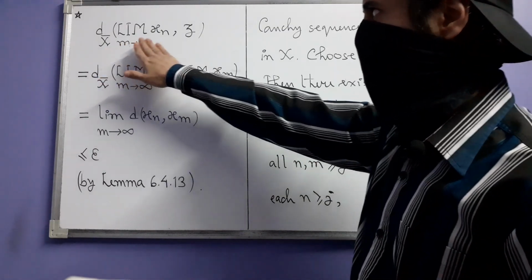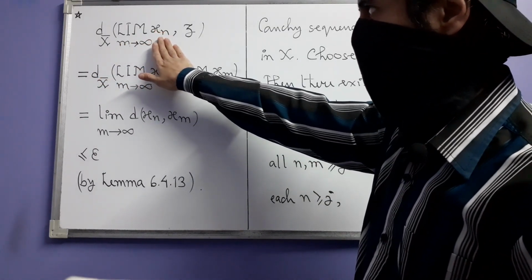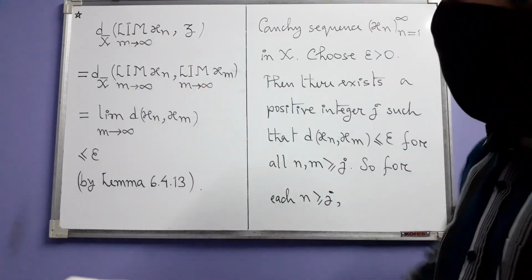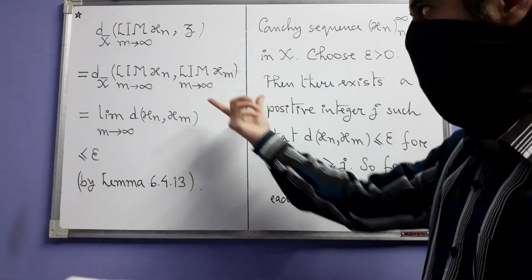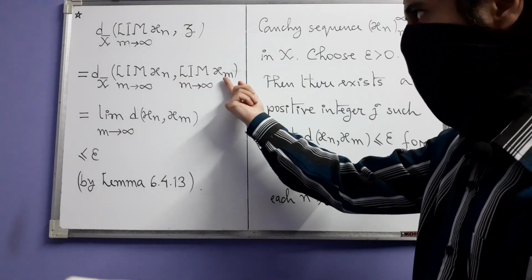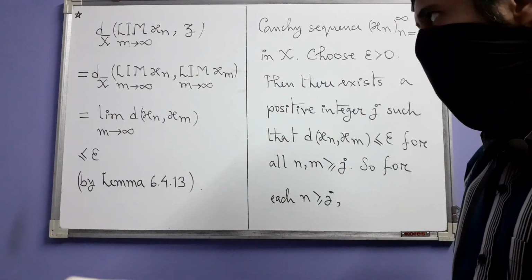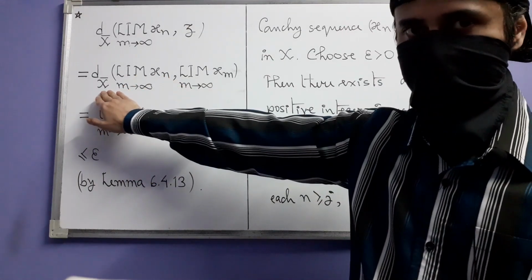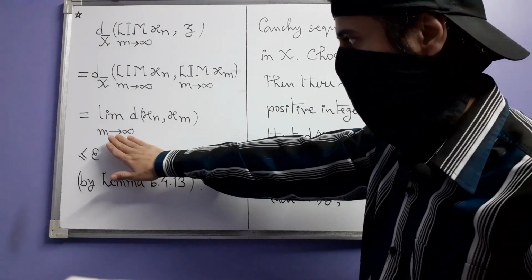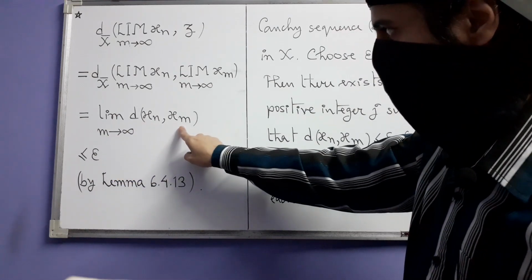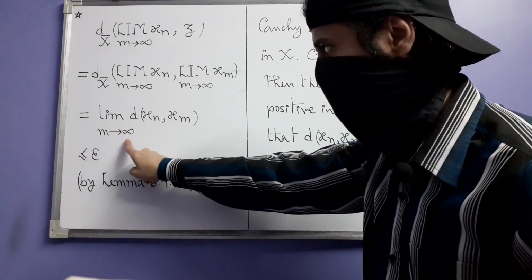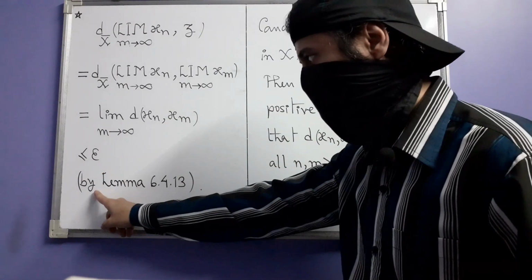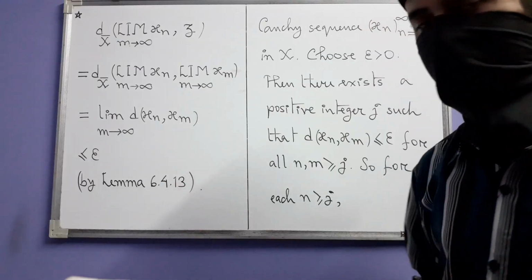The d X bar distance of the formal limit of xn as m approaches infinity and z. But what is z? z is this formal limit, limit of xm as m approaches infinity, which is equal, by the definition of this metric d X bar, to this ordinary limit of d of xn comma xm as m approaches infinity, which is less than or equal to epsilon. And here we have somewhere used lemma 6.13.